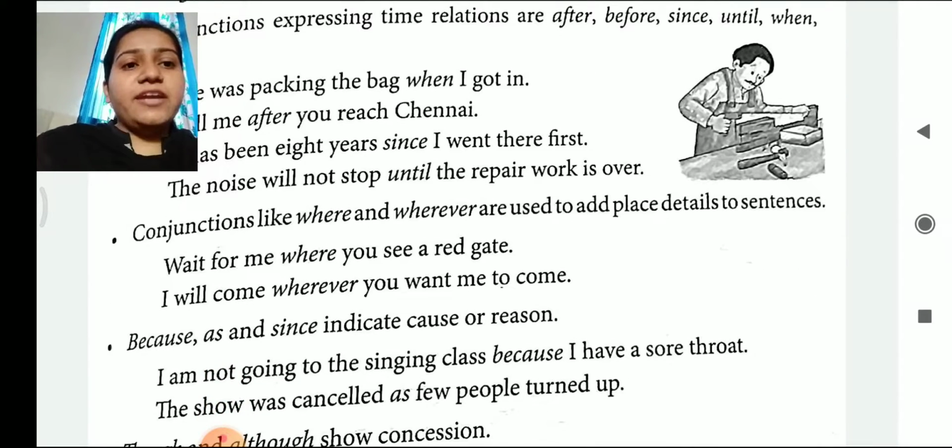Conjunctions like where and wherever are used to add place details to the sentence. So, when we need to indicate any kind of place, we will use where or wherever. Let's see the example. Wait for me where you see a red gate. I will come wherever you want me to come. So here wherever and where, used in both the sentences, add the place details.